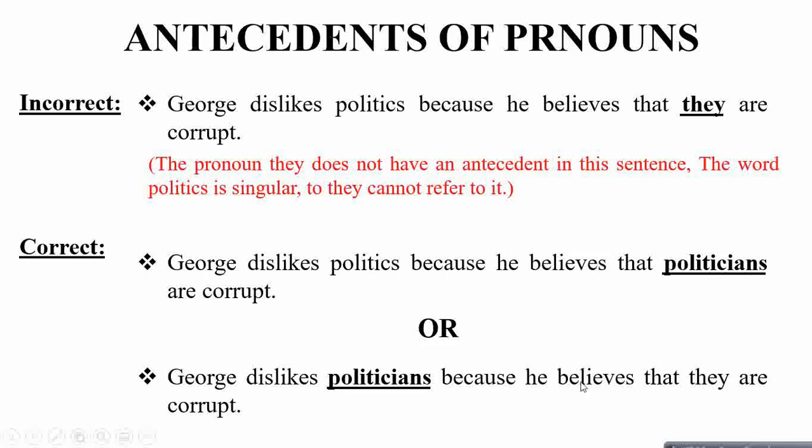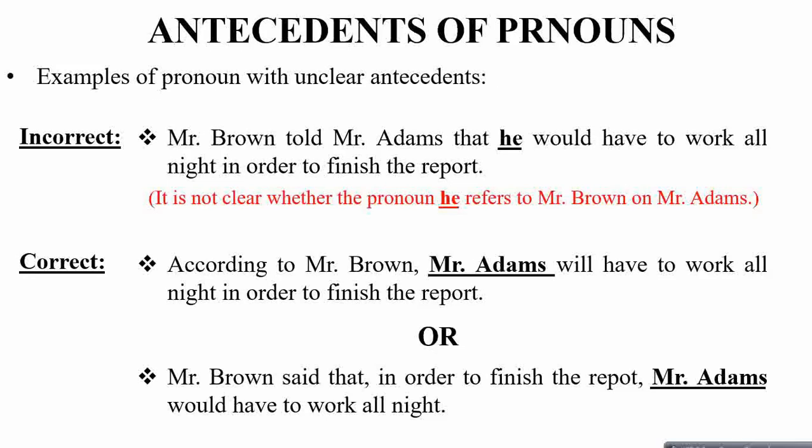Or, George dislikes politicians because he believes that they are corrupt. Now the pronoun is referring to the politicians. The antecedent for this pronoun they is the politicians here, which is in agreement with the numbers too. Now here come a few more examples, when you use a pronoun with an unclear antecedent.